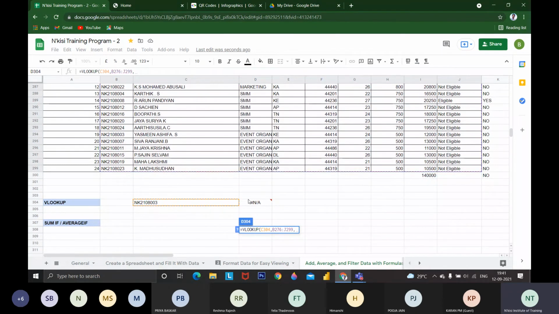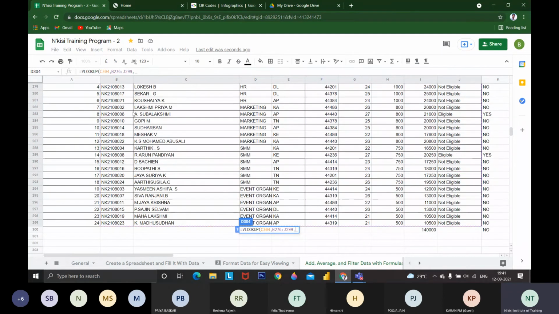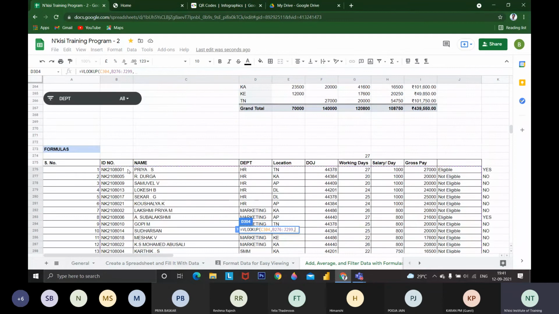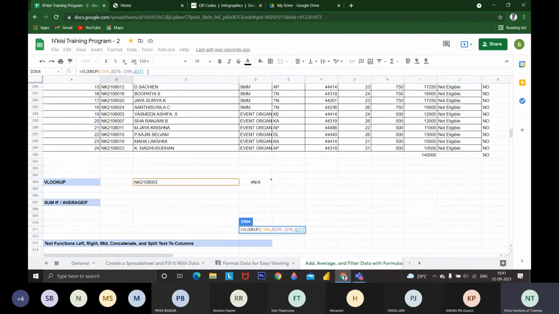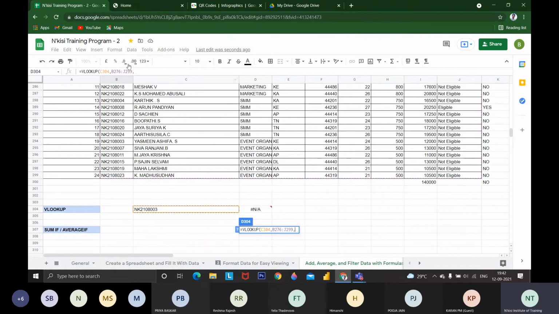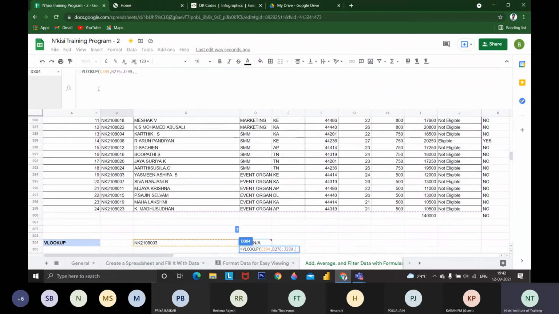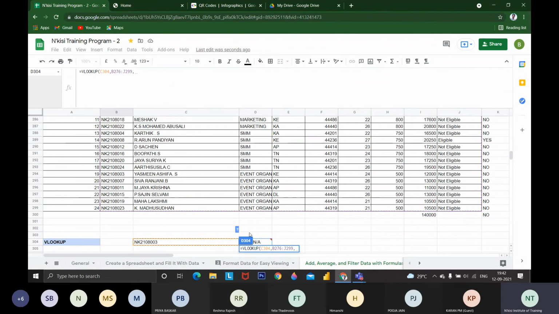In this range, what is the data I am going to get? I want the name. Name is represented in, this is the first row, this is the second. This is the first column, this is the second column. So I want to type, see the formula here. Since I am dragging, you couldn't track it here. You have to see the formula in the formula bar. I'm going to type 2.